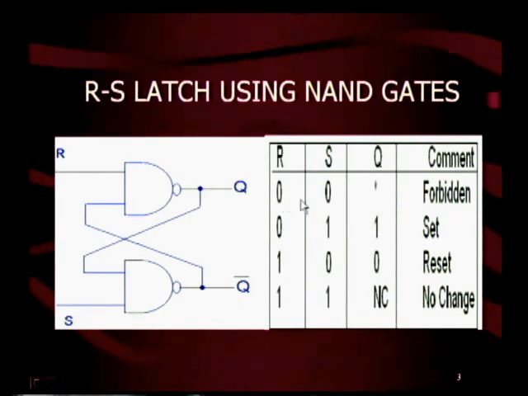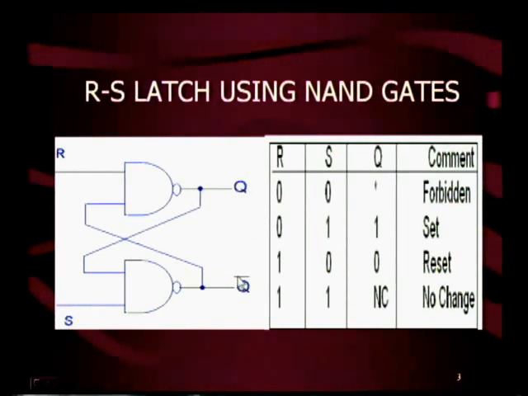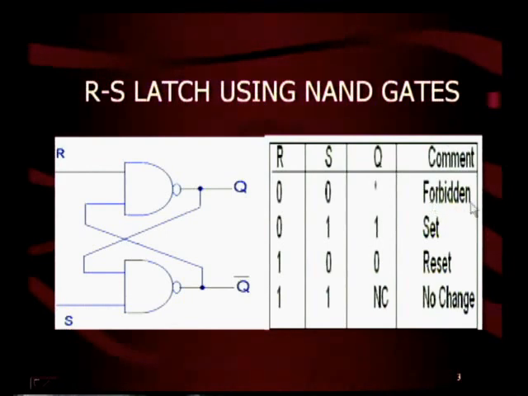Here, when R is equal to 0, S is equal to 0. For a NAND gate, if any one of the inputs is low, the output is simply high. Therefore, for R equal to 0, S equal to 0, Q is 1 and Q bar is also 1. But in the case of a latch, the outputs are always complement to each other. Therefore, this is an invalid condition. R equal to 0, S equal to 0 is not allowed. It is indicated as a star here, which is a forbidden condition.